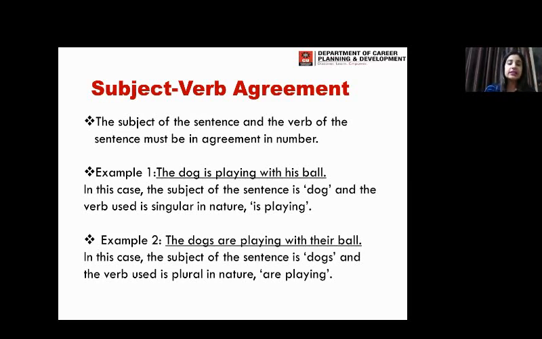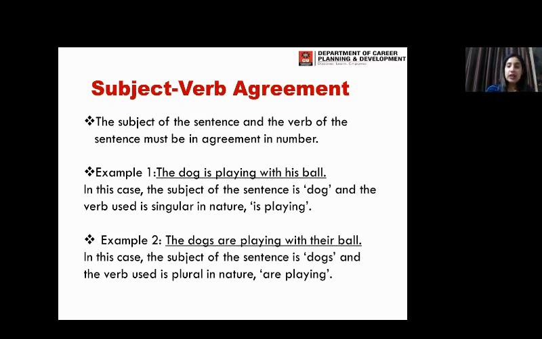So as you can see in example number 1, the dog is playing with his ball. Over here, the subject is dog. Now dog is singular, so that's why we have used is, the verb in the singular form. In the same manner, in the next example, we have changed the sentence. This sentence is talking about a plural subject. Over here, dogs are in plural, so dogs are playing. So we are going to change the verb according to the subject. In the first example, singular subject, singular verb. In the same manner, plural subject, so plural verb.